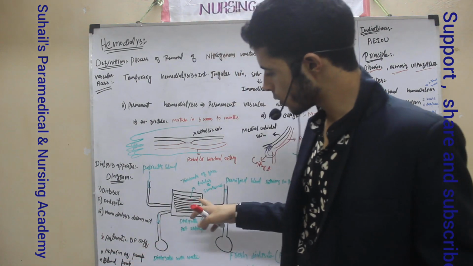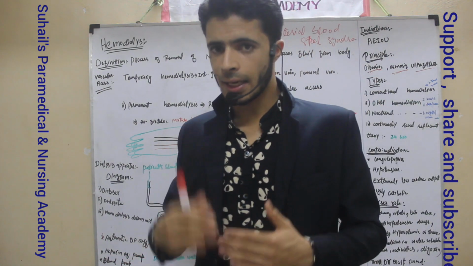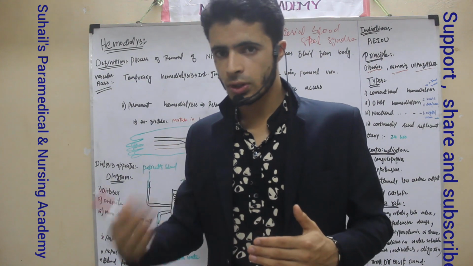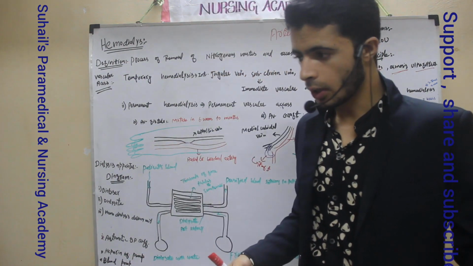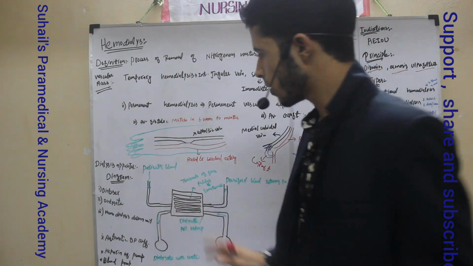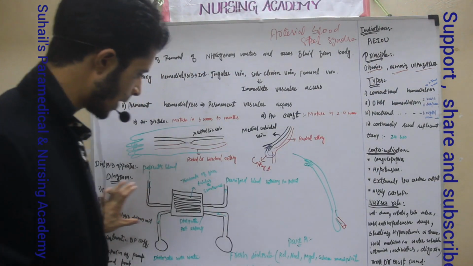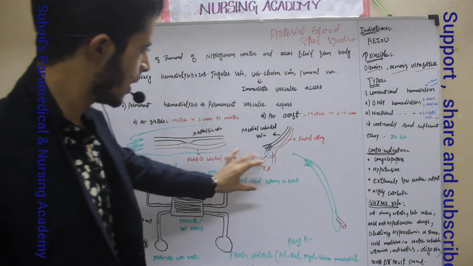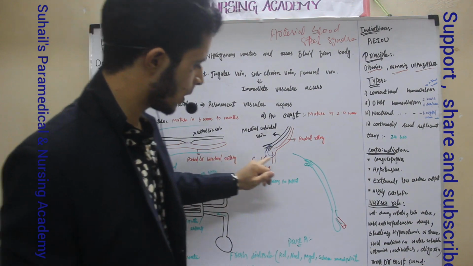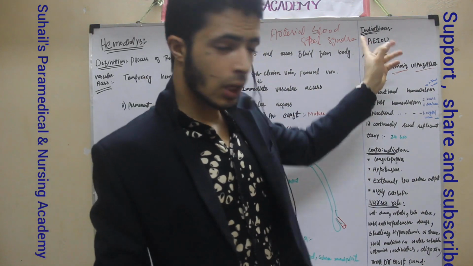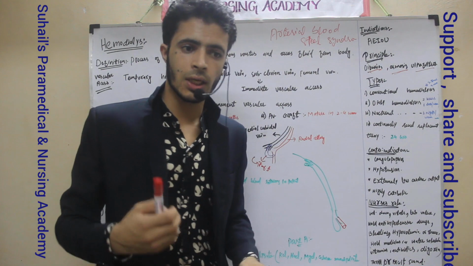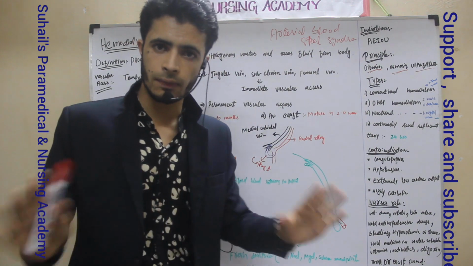And a blood pump is also inside the hemodialysis machine. That blood pump will pump the blood towards the body and from the body. Okay, this is the diagram that I have told, as well as the parts in the hemodialysis machine, and this is the AV fistula, AV graft, and I told the indication. The indication is when 85 to 90% of the kidney function has been lost.